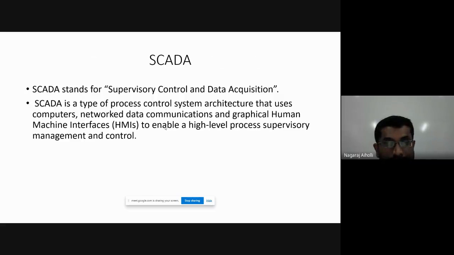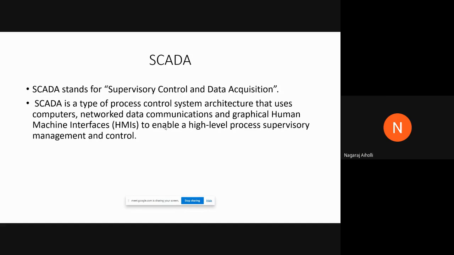What is SCADA then? SCADA stands for Supervisory Control and Data Acquisition. It is a type of process control system architecture that uses computers, communication equipment, and graphical user interfaces or human machine interfaces to ensure that high level supervisory management and control is taking place.